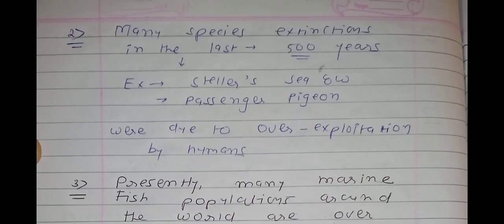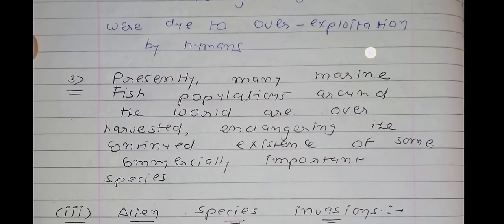Now see point number 2. We can say that many species extinctions in the last 500 years were due to over exploitation by humans. Examples are Steller sea cow as well as passenger pigeon. You will remember both examples for MCQ purposes. The first example is Steller sea cow and the second one is passenger pigeon.